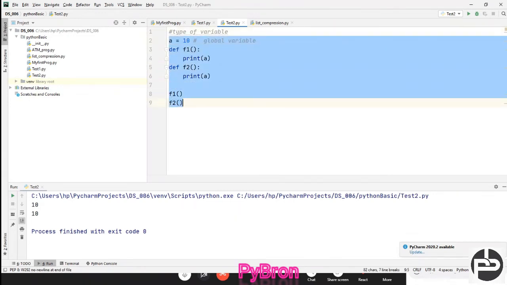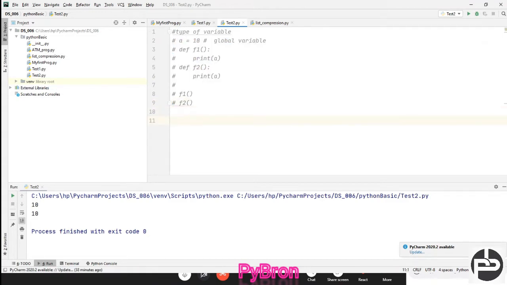Now let's understand the local variable. What is the local variable? Here I am writing def f1, and inside of f1 I make a variable, a is equal to 10, and print a. It will be valid inside the method only.